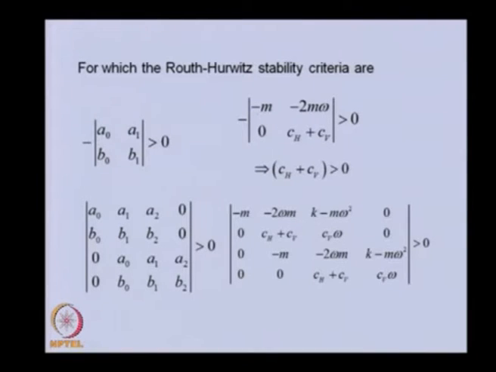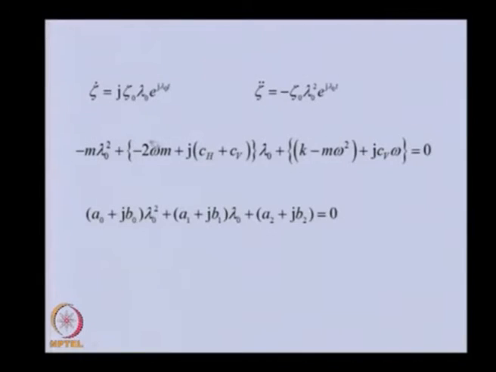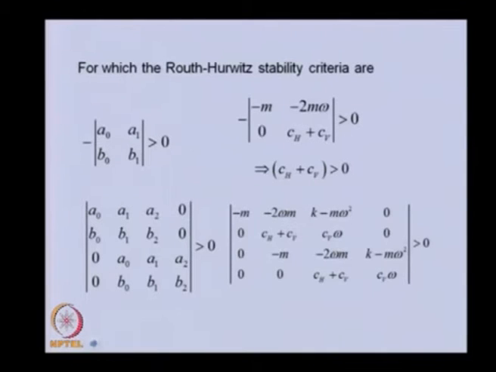So if we compare these two equations, we can see that A naught is minus m and B naught is 0. Like that we can compare these two equations and get the A and B coefficients. And if we substitute this here, from the first determinant we will get that CH plus CV should be greater than 0. This is the one condition.